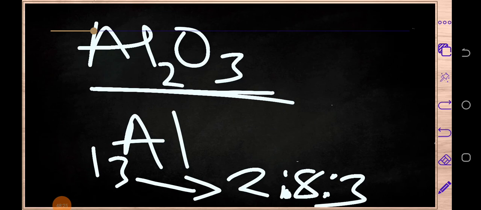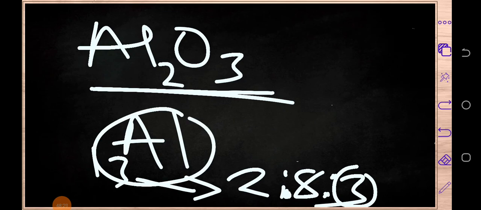Okay, so as you can see, we've got 3 in the outermost shell of what? This aluminium. And remember what I said, from this point you can identify if this is a metal or a non-metal, if this element is losing or gaining for it to be stable. And we can see that it will be very easier for this element to lose what?